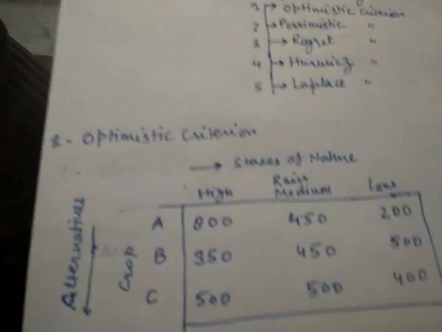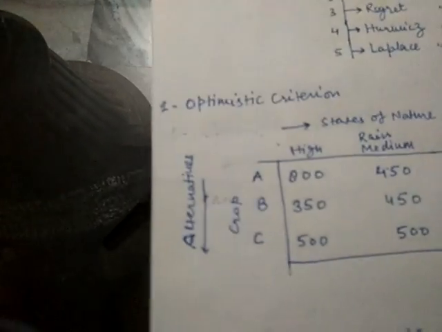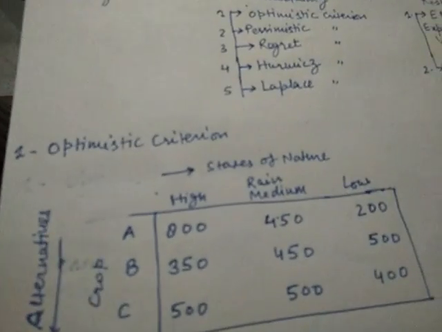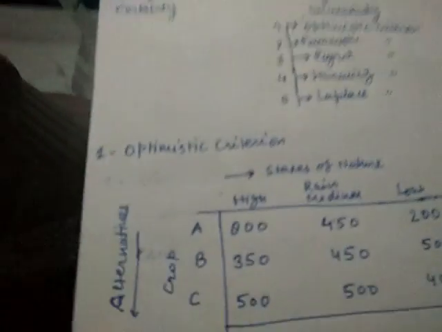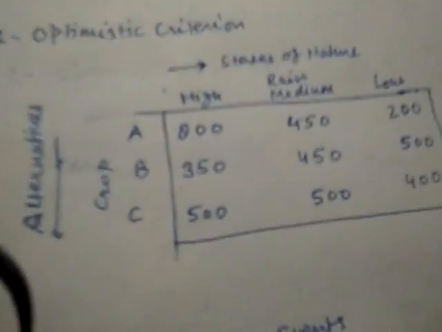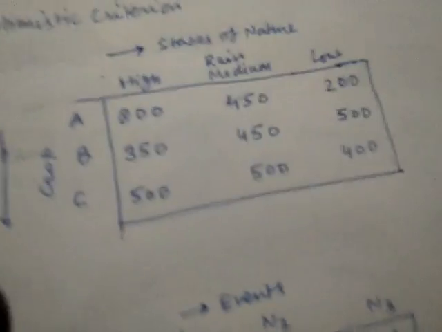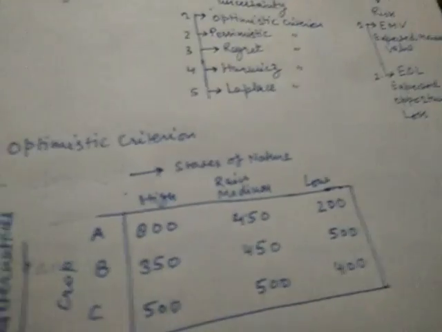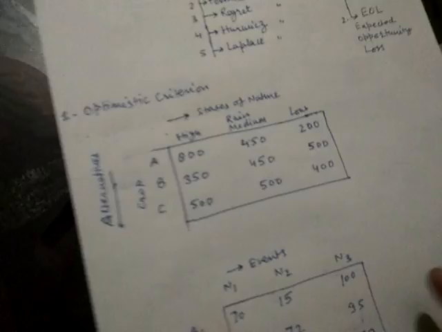So the first criteria, optimistic criteria. Now here you can see this is a payoff table. Here payoffs are in 100. If it is written 800, it means 800 into 100. So these are the numbers written here.